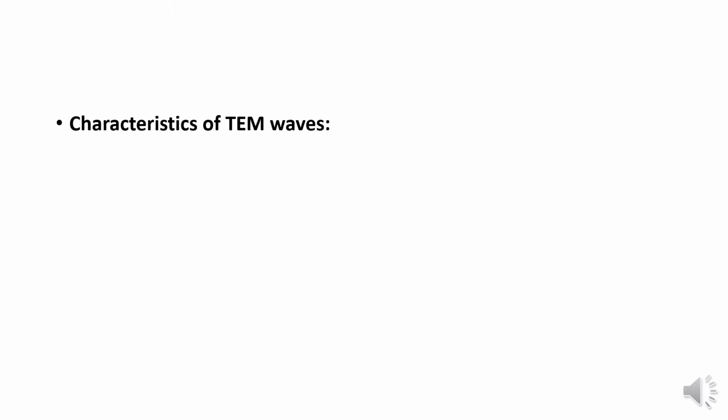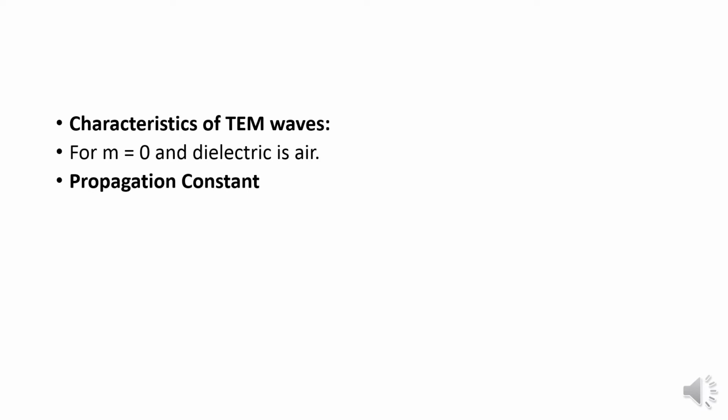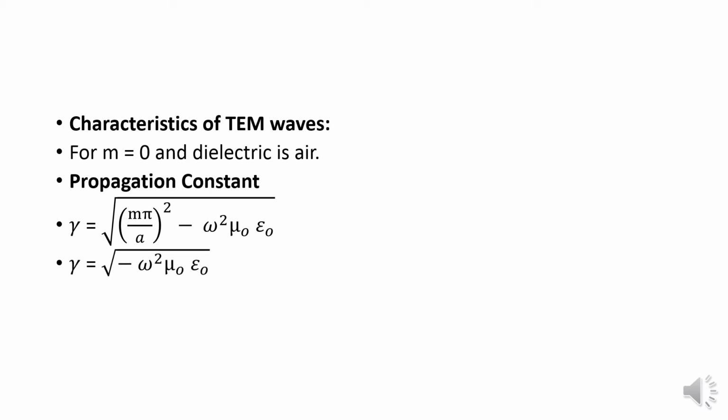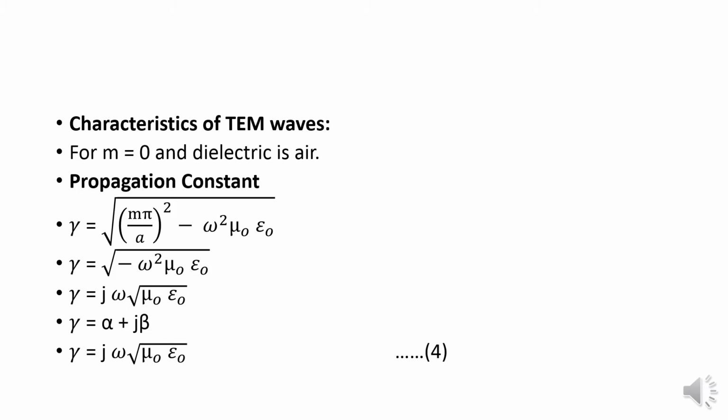Where m is equal to 0 and the dielectric is air, the propagation constant gamma will be equal to root of (m pi divided by a) the whole square minus omega square mu naught epsilon naught. Then gamma will be equal to root of minus omega square mu naught into epsilon naught, that is gamma will be equal to j omega root of mu naught into epsilon naught, where gamma is equal to alpha plus j beta. So gamma will be equal to j omega root of mu naught into epsilon naught. This is equation 4.